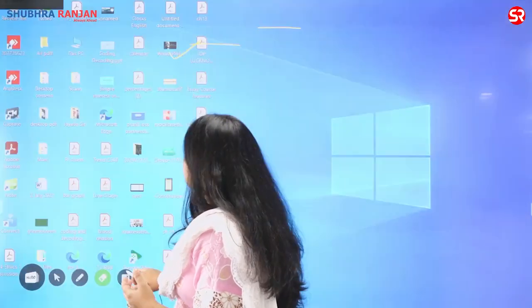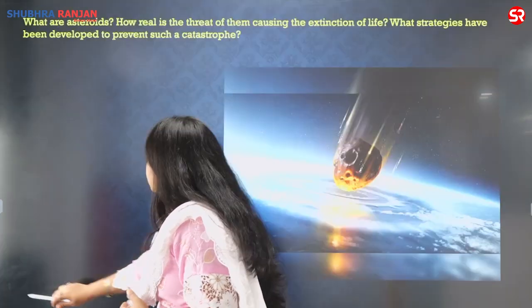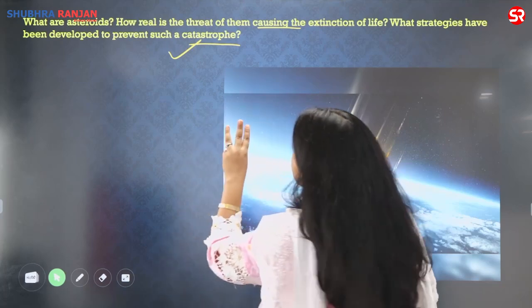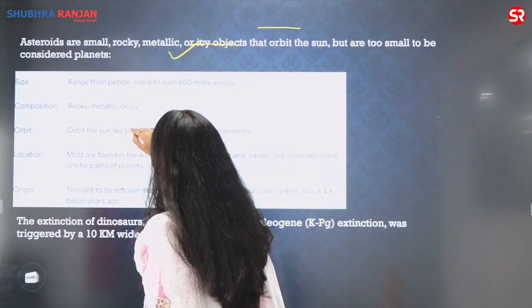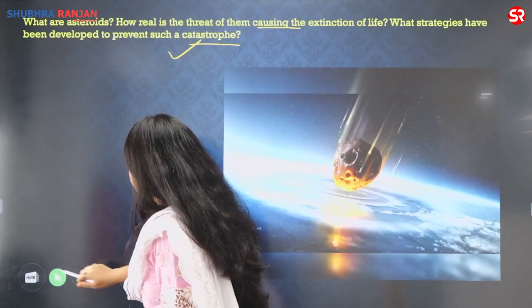Now, let us try to understand what are the demands of this question. This question has three parts. In the three parts of this question, they are asking about what exactly are the asteroids.